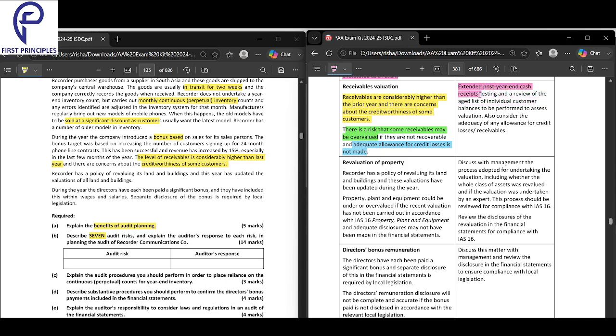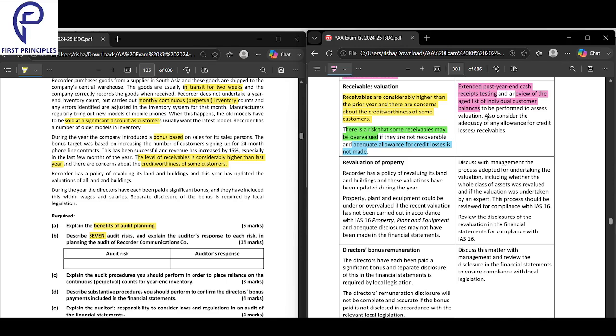Extend the post-year-end cash receipts testing and a review of the aged list of individual customer balances to be performed to assess valuation. Also, what you should do is consider the adequacy of any allowance for credit losses.